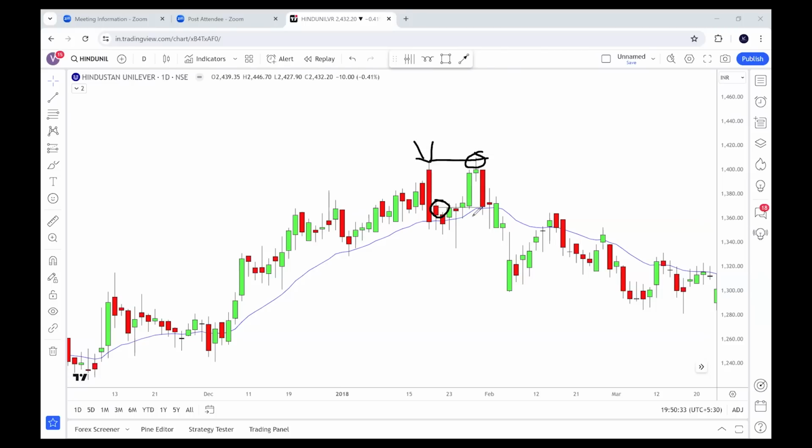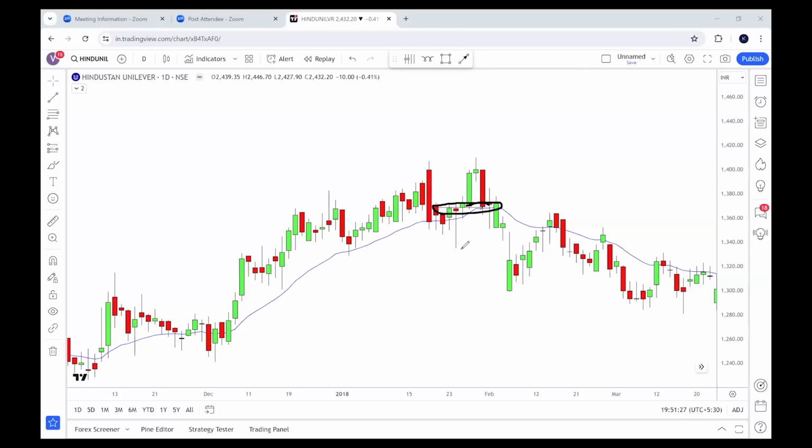Now don't you think that you would have made a good profit? Because when you have entered here near that resistance, you already know the target. What is your target? Target is the opening when the cycle started. That is 1370 is your target. And near the resistance was 1406. So don't you think that it was a good strategy? It means you had an opportunity to make 30 points profit. But if you had entered at the beginning of the cycle, you would have made only 1 point profit, right? So you can see that it was just 1 point.